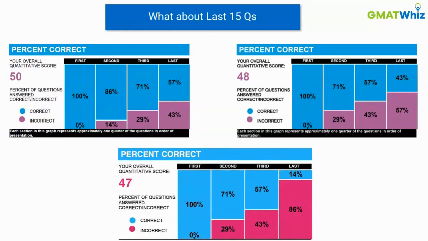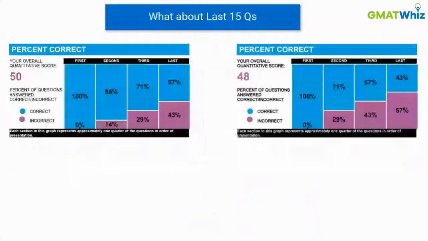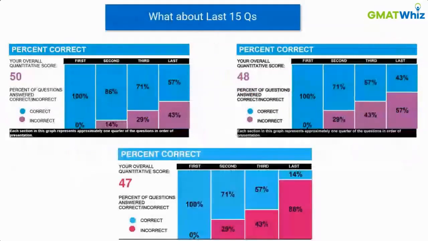And not just the first set, guys. If you look at the first and the second quarter, their accuracy is really high in the first and the second quarter. I always tell my students on GMAT Quant, you cannot afford to make any mistakes in the first 15 questions. And you saw what happened with this student. He made one mistake in the first quarter and it cost him 2 points overall. Everything else is exactly the same. So you cannot make any mistakes in the first 15 questions. My point of view is simple. You get as high accuracy as possible in the first 15, get it 100%.